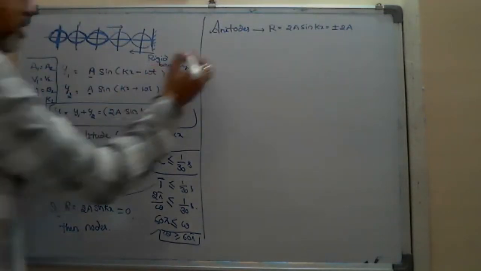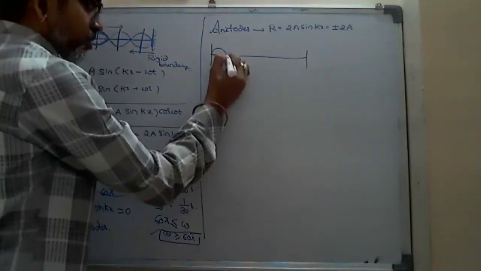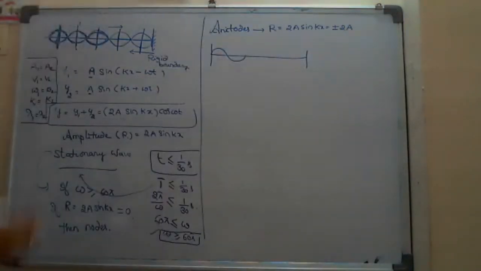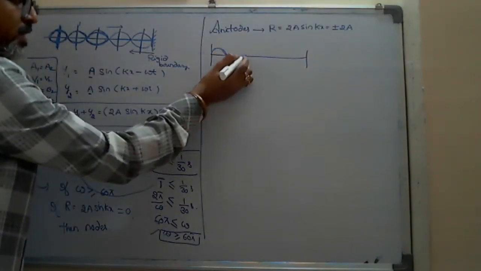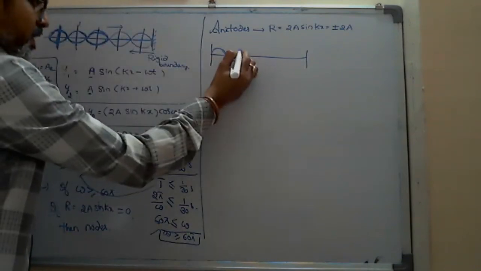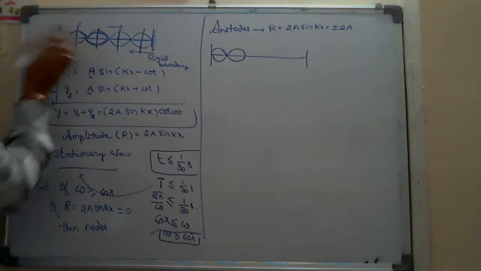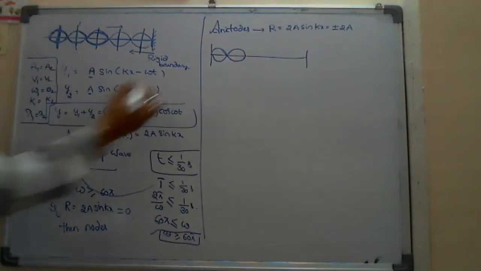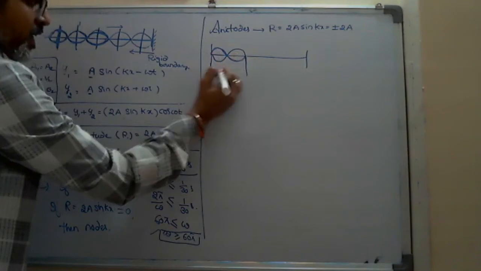Here again, in the string, one crest plus one trough is called one wave. After superposing, it appears like this. The length of one wave is called the wavelength; till here it is lambda.